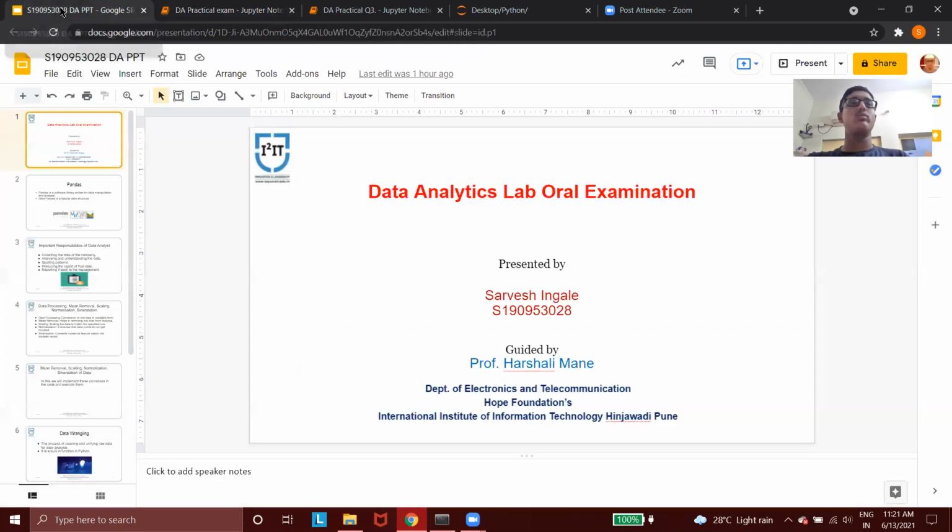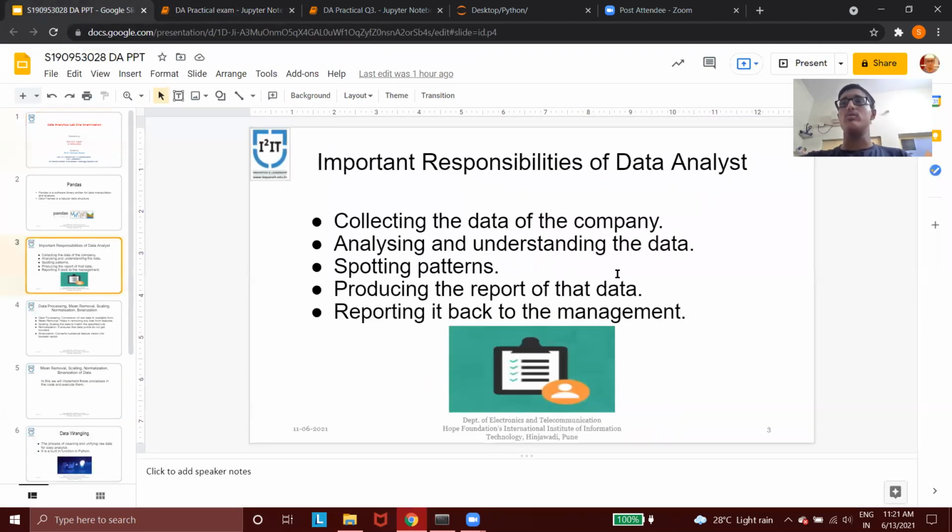Then the second question given to me was about the important responsibilities of a data analyst. The important responsibilities of a data analyst are, first, collecting the data of the company. After collecting the data of the company, when the data is collected, he or she has to first of all clean that data and arrange it in a proper way for better understanding.